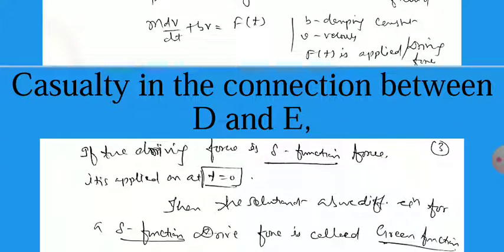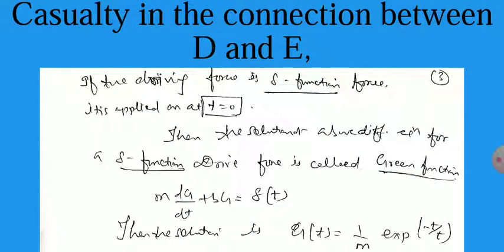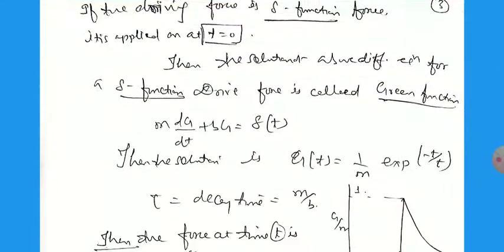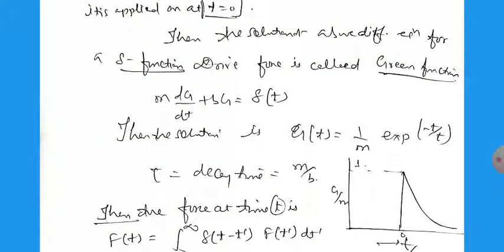On rearranging, if the driving force is a delta function, meaning it acts only at t = 0, the solution of the equation for the delta function driving force is called the general solution, and it can be written for the Green function: m dG/dt + bG = δ(t). On solving we obtain G(t) = (1/m) exp(−t/τ). This is the relation by which we can obtain the Green function for this particle.